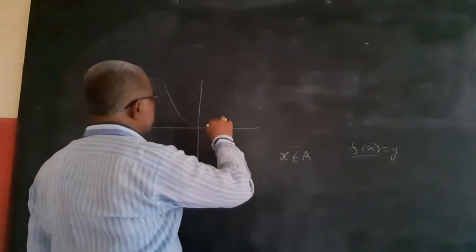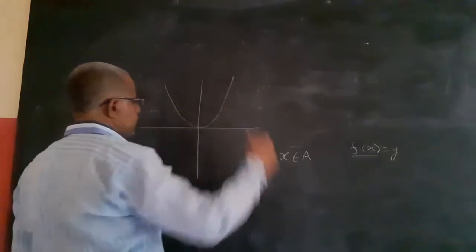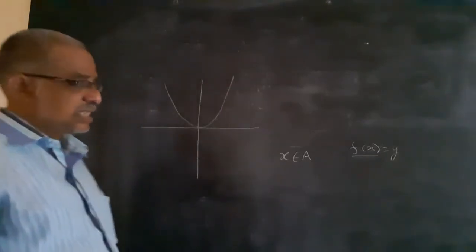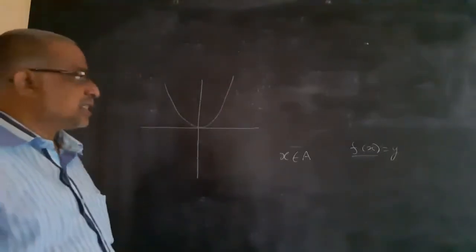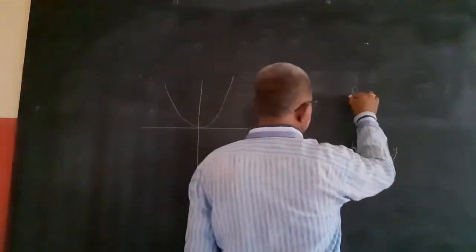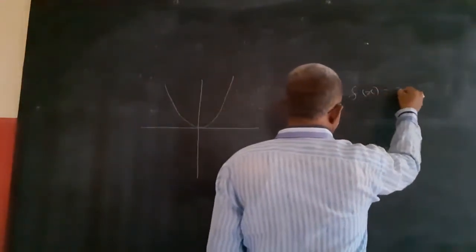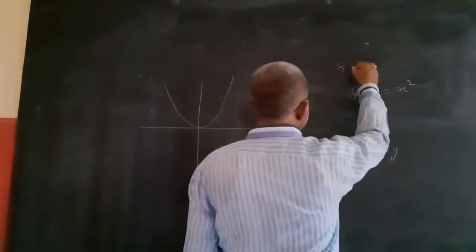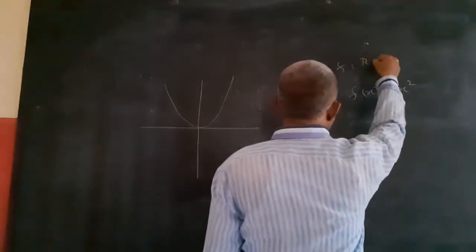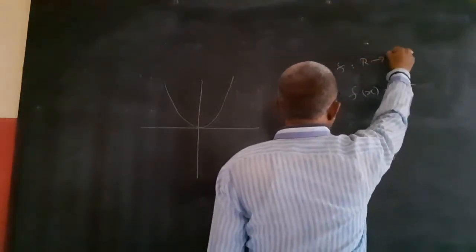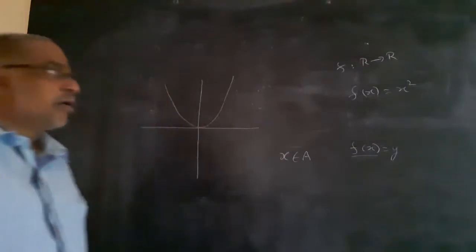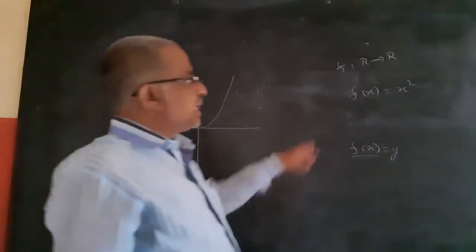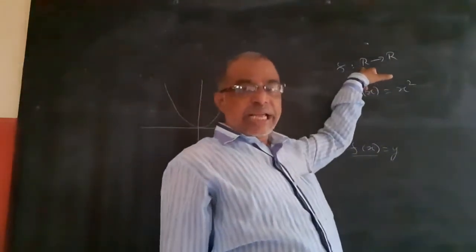For example, f of x equals x square. Whether it is a function or not, if f is a mapping from R to R that I am taking. So for every element in A, where A is the real number set.